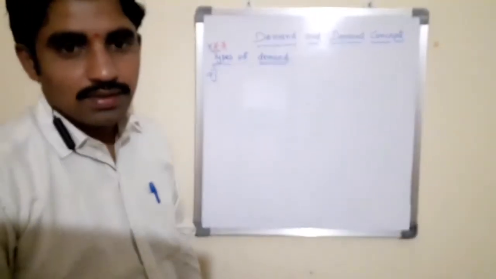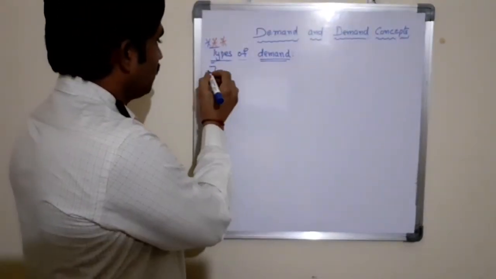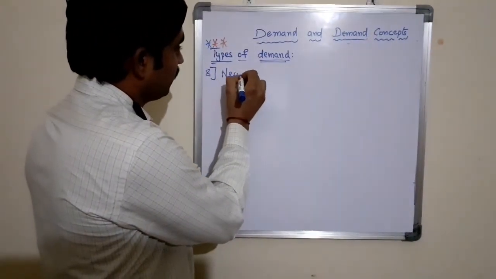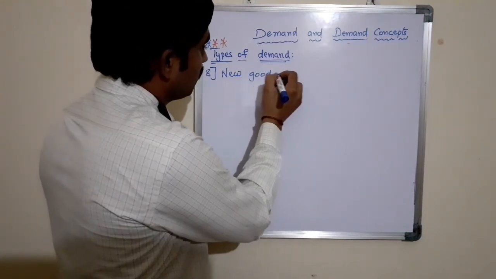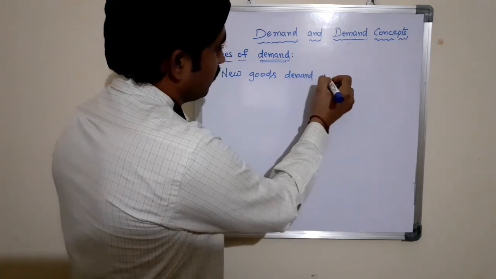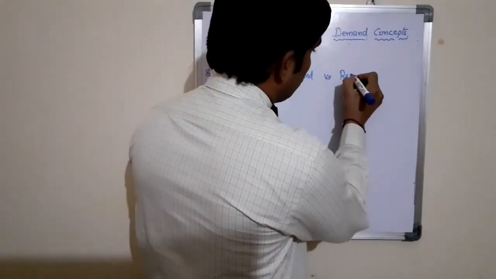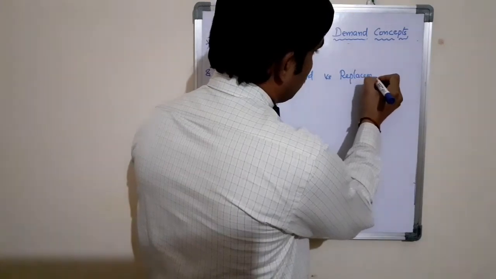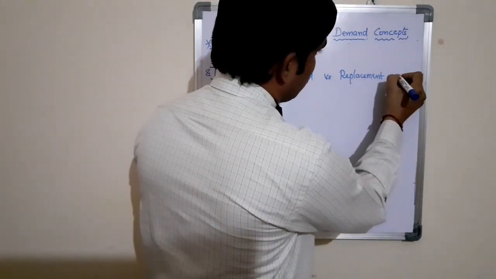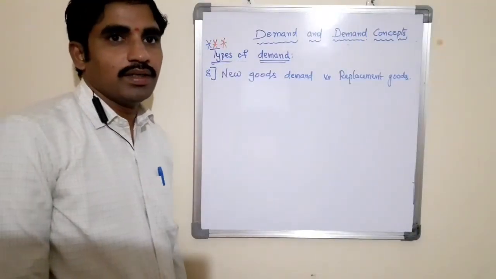The next one is new goods demand versus replacement goods demand.